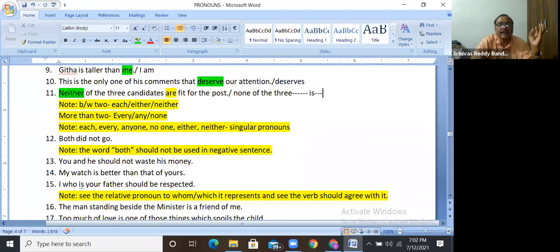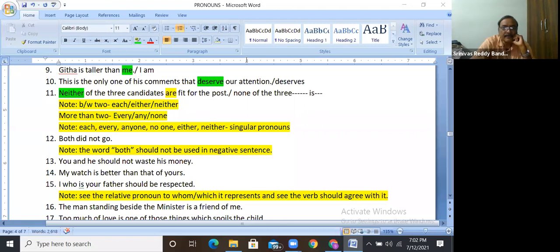Guys, always remember: none, every, anyone, each, either, neither. Is it clear? These are singular pronouns only. Anyone, no one, everyone, someone: all these are singular pronouns only. But when do we use these? To select between two, we use each, either, neither. To select among more than two, we use every, any, none.